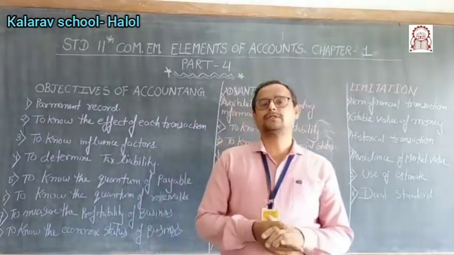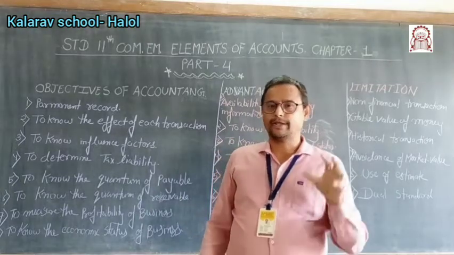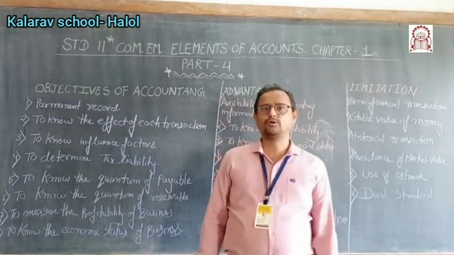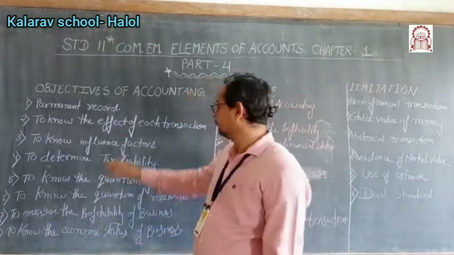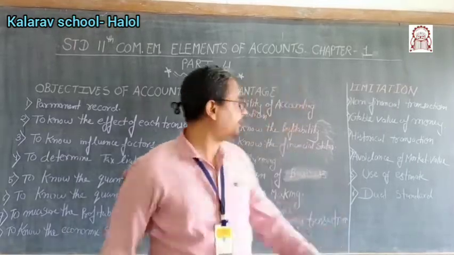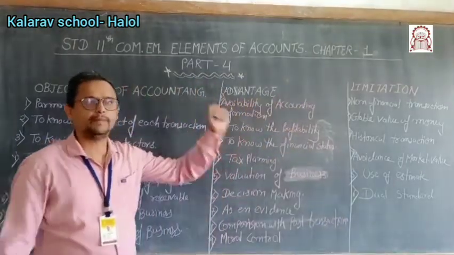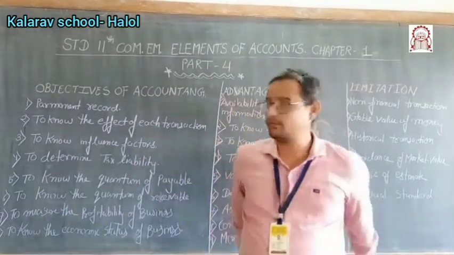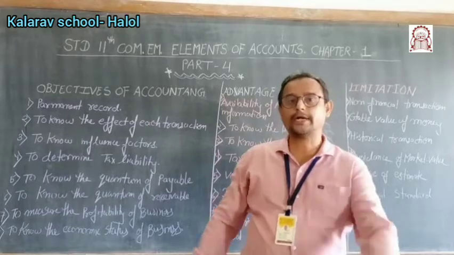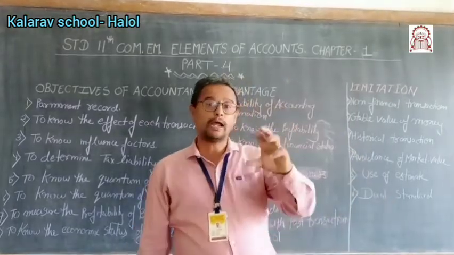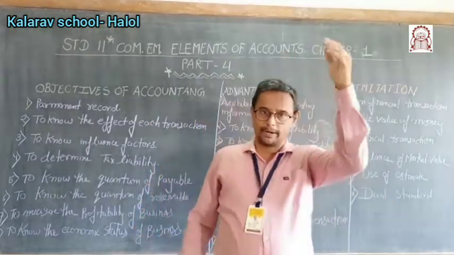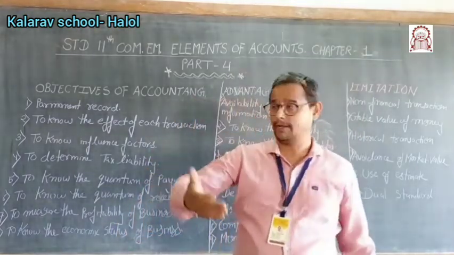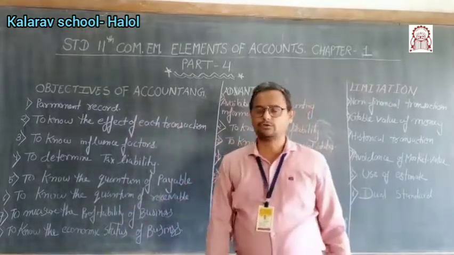And in the last lecture I explained the definition of accountancy. Now in this part we are going to understand three things. First, the objective of accounts, then the advantages, and then its limitations, meaning the disadvantages. So let's talk first about the objective of accounts. Objective means the uddeshya. What is the aim, what is the objective of maintaining the books of account? Books of account बनाने के लिए क्या aim है, क्या objective है, that we will try to understand first.